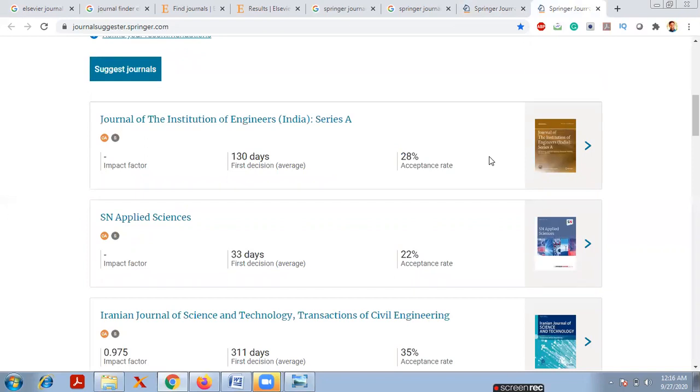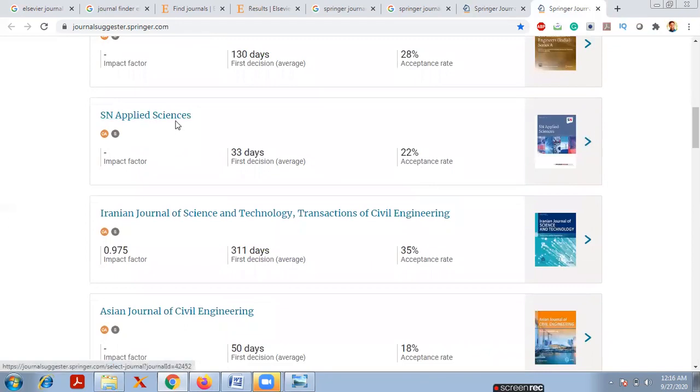It is based on whatever you entered above, that is the title, the manuscript text, and which stream you are from. It is showing Journal of the Institution of Engineers Series A. If you observe, the first decision will take around 130 days on average, and the acceptance ratio is 28. Next, SN Applied Sciences: first decision is 33 days and the acceptance ratio is 22%.